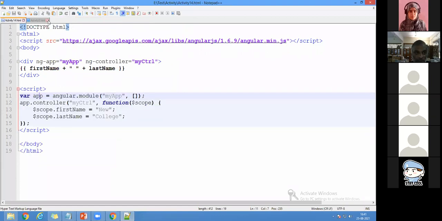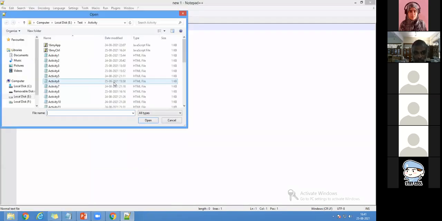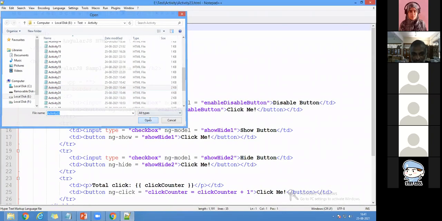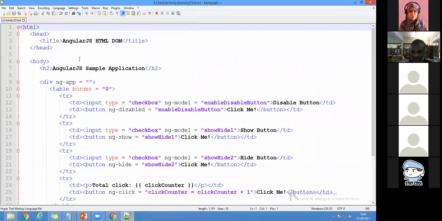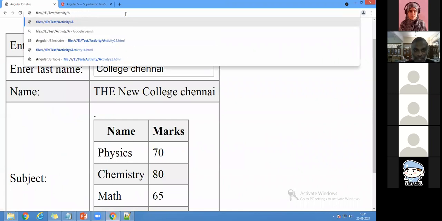So the next thing is HTML DOM. First I'll run the program, then you can understand what the program is going to do. So it is 23. I will come to activity 23. You can see. So first I'll run it. Then you know what we have done in the code. Then we can understand, so that it is easy for you to understand the usage of HTML DOM.